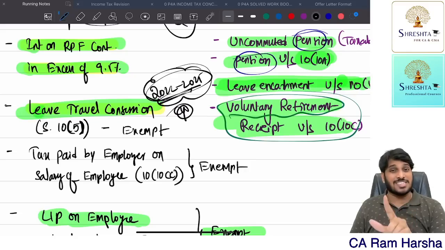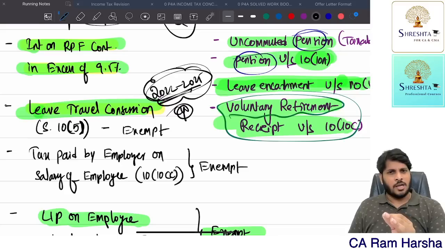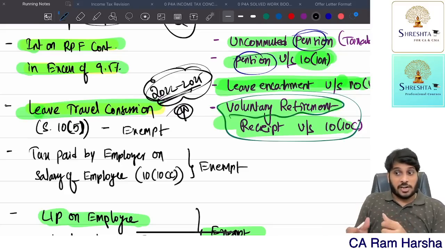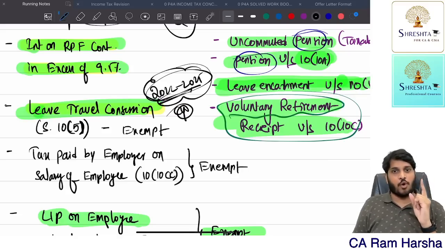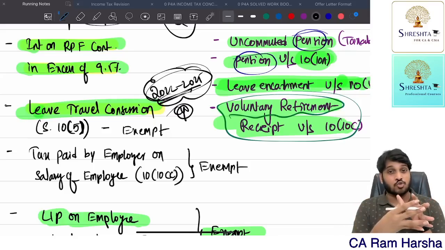Family means what? Spouse and children. Children means how many? 2 children. Getting the point? 2 children only. Suppose twins were born or triplets were born. Getting it? The first time the employee has been blessed with 1 boy. The second time he was blessed with 2 boys at a time, twins. They are treated as 2 children only.